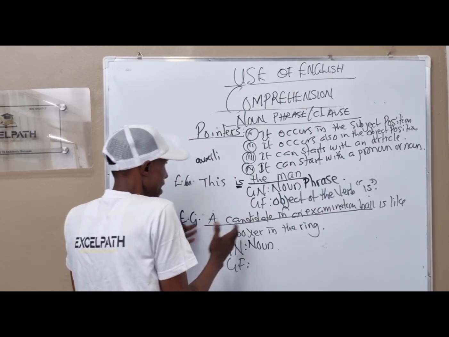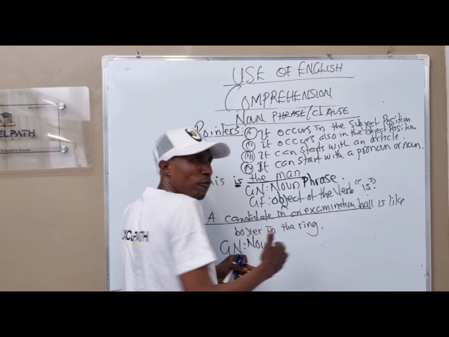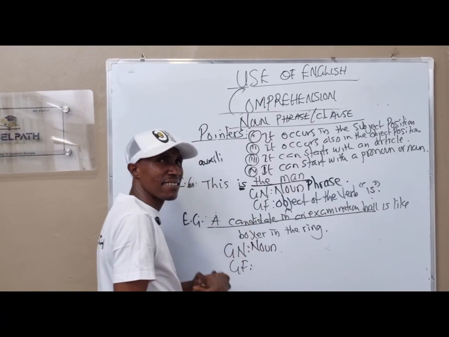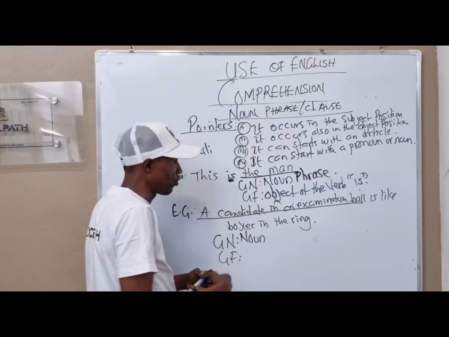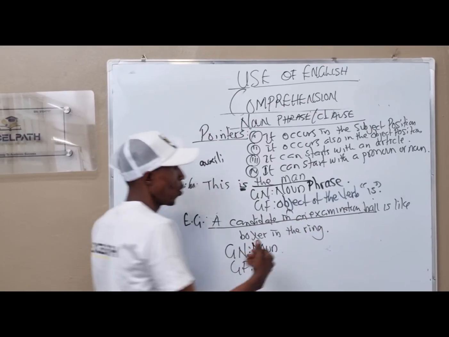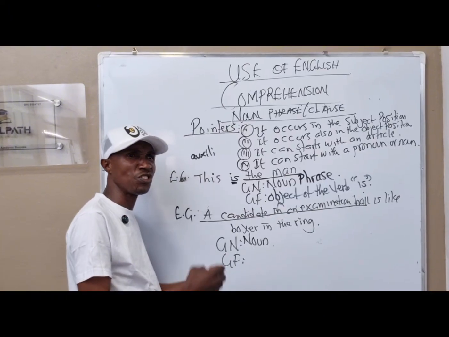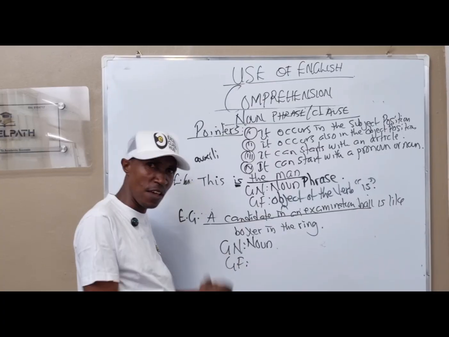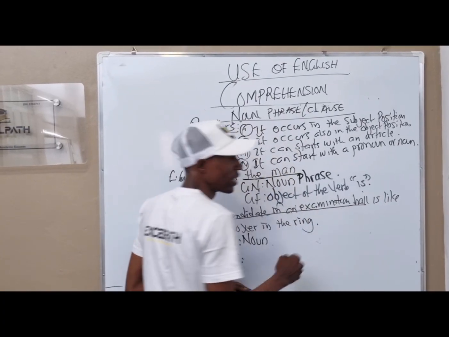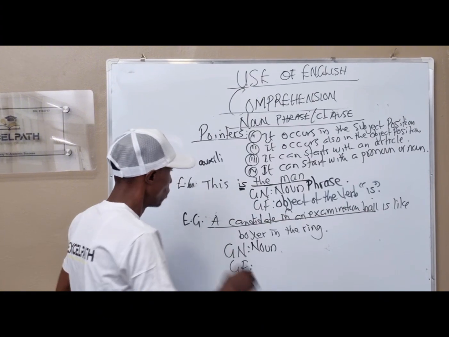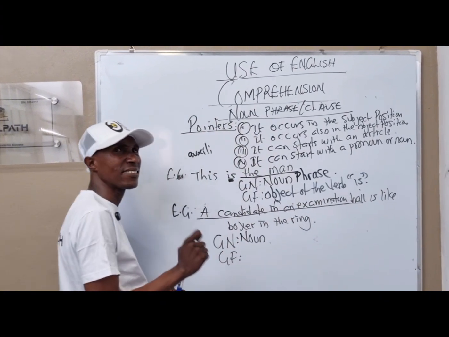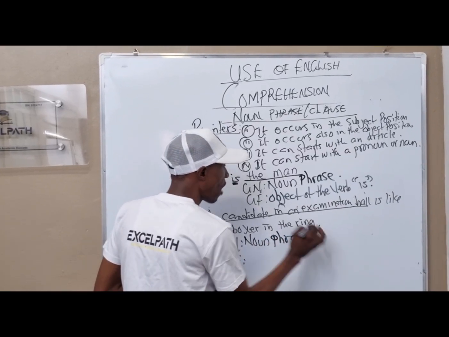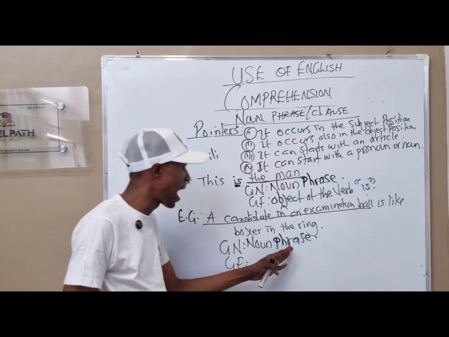Now, the statement is starting from the beginning. We have A as our article, candidate as our noun, in as preposition, an as an article. We have examination. Anything that ends with "shon" is a noun. But whatsoever you bring out from examination becomes a verb. So this is a noun. Then hall is a place, which also connotes noun. So in this statement, we don't have any verb. So this statement is a noun phrase.